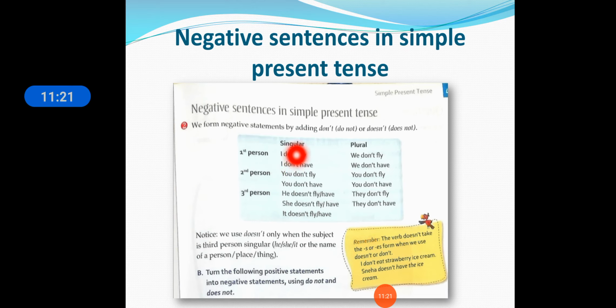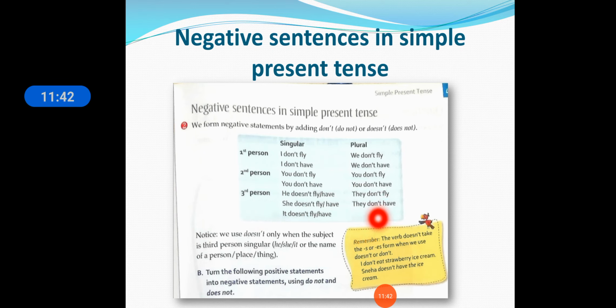Third person singular is: he doesn't fly, he doesn't have. She doesn't fly, she doesn't have. It doesn't fly, it doesn't have. So in all three forms "have" is there. Now in the plural form: they don't fly, they don't have.